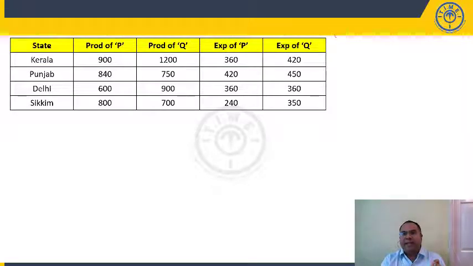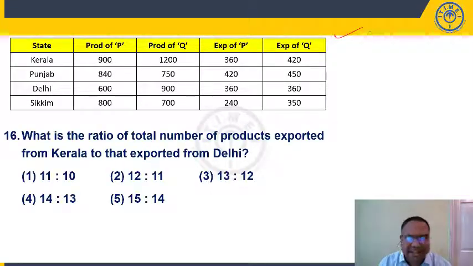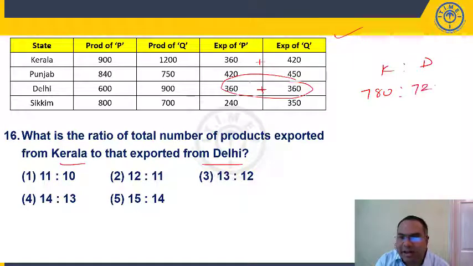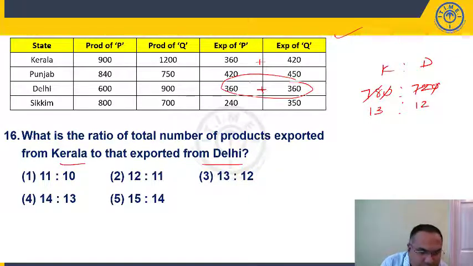So once you have these values, it is pretty easy and pretty simple to solve the questions. Let us take question number 16, students. What is the ratio of total number of products exported from Kerala to that exported from Delhi? Kerala total exports 360 plus 420, it is 780, is to total exports of Delhi. We need to add 360 plus 360, 720. Anyway, 0 will get cancelled. So 6 13s, 6 12s. So the ratio is 13 is to 12. It is present in the third option.